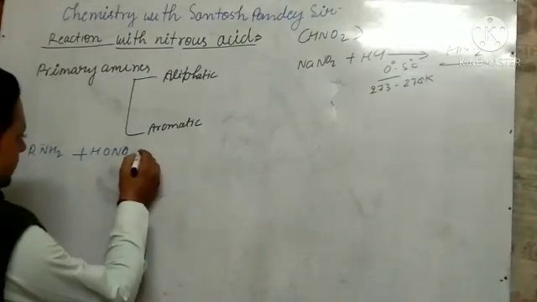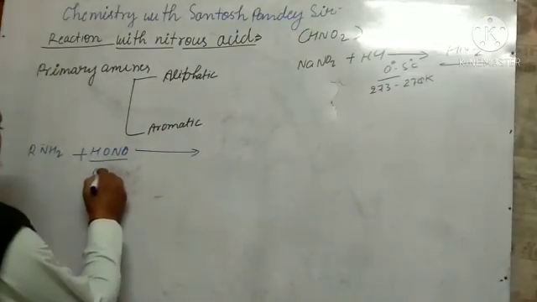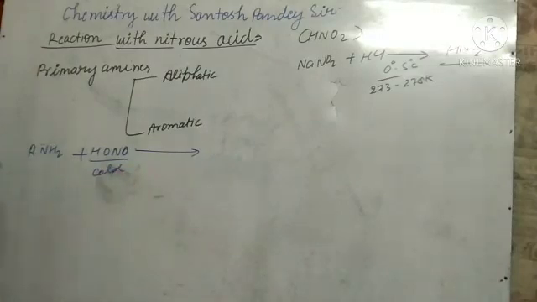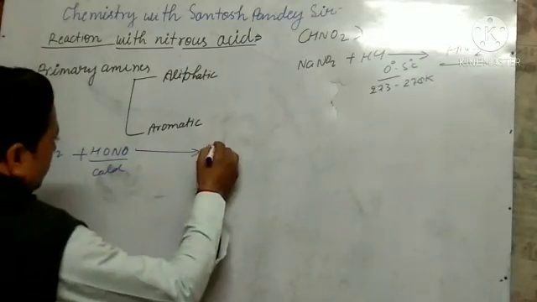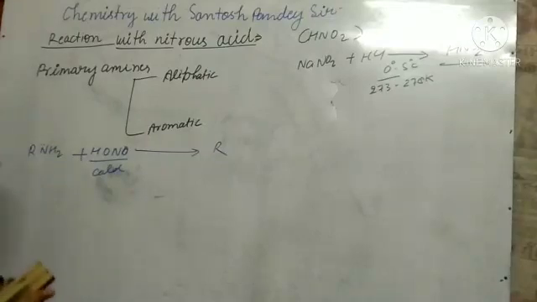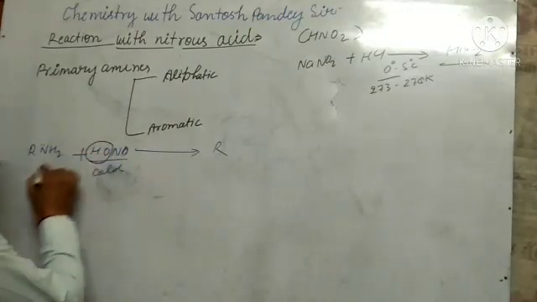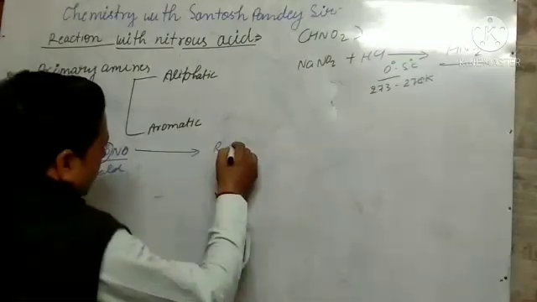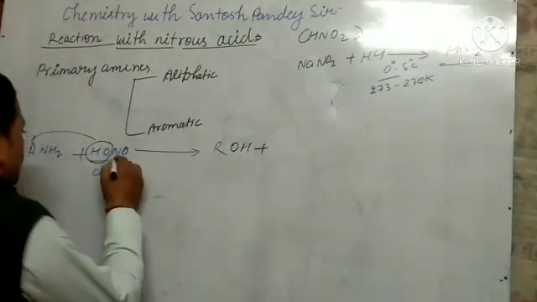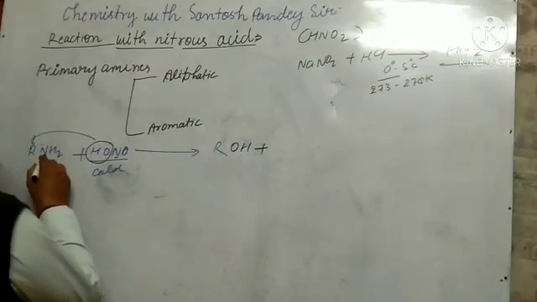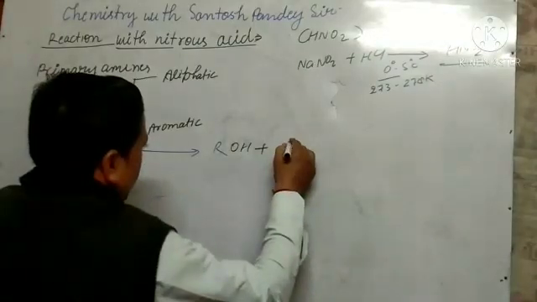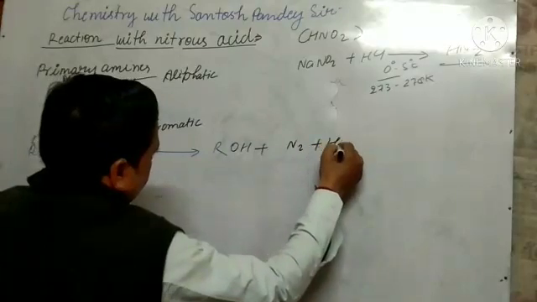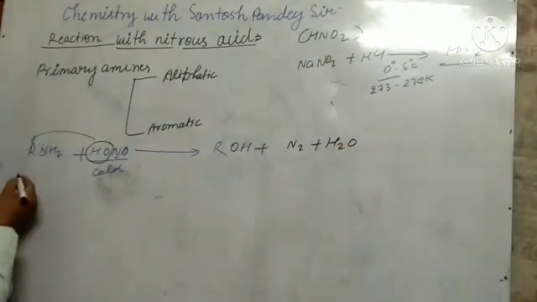And in cold HNO2, it forms alcohol here. How? Directly we can write, okay? This portion goes to here. So it will form ROH plus N2 plus H2O.